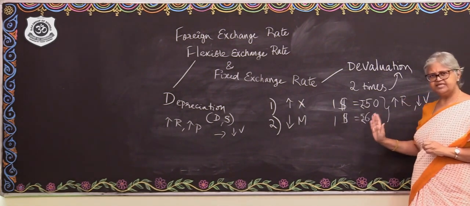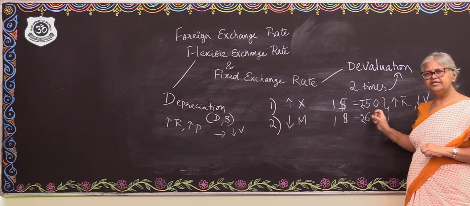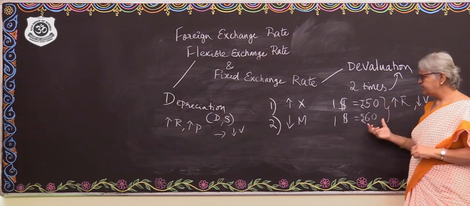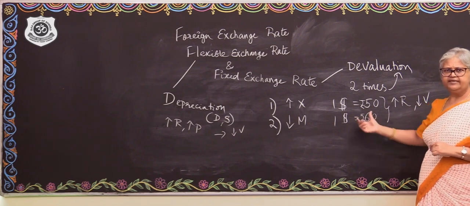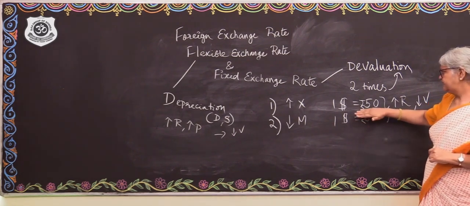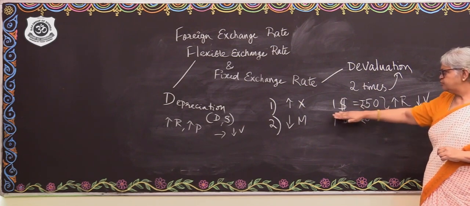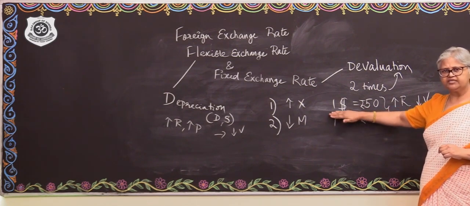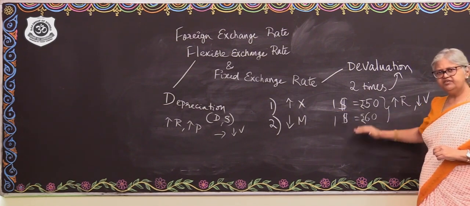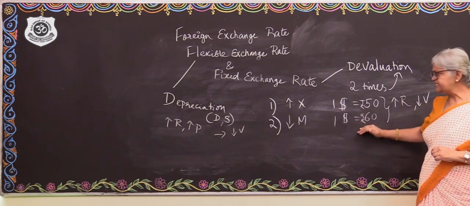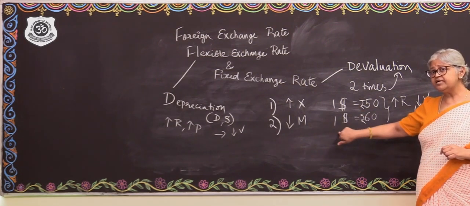Let's take up the same example once more. Imports, then we will have to take up India and check with respect to India. Look at the initial rate: 50 rupees to buy $1 worth of products. And now, if the country wishes to import, it has to pay 60 rupees to buy the same $1 worth of products.